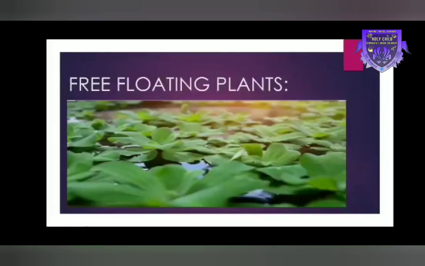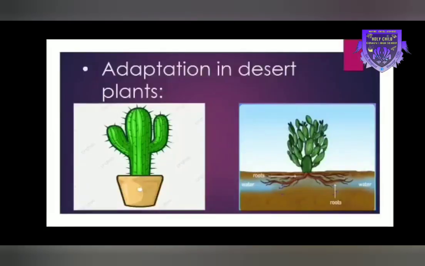The third type is free floating plants. Now, these plants float on the surface of the water, like the water hyacinth and duckweed. Their leaves are flat and they have hanging roots in the water. Now, the next part is adaptation in desert plants.